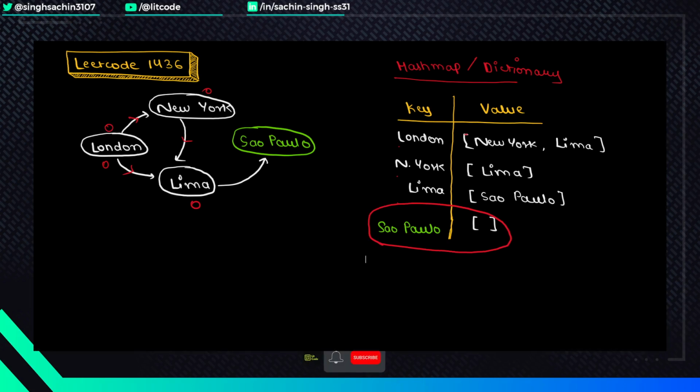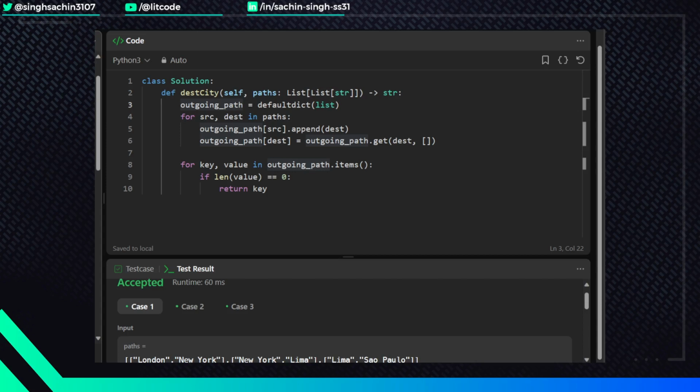Okay, so let's go to the coding part, the actual code. What I'm going to do over here is I have defined an outgoing path dictionary, and by default I have kept all the values as an empty list. Now I'm going to simply iterate through the paths, and I have decoupled the values. We had two values, source and destination, in each element.